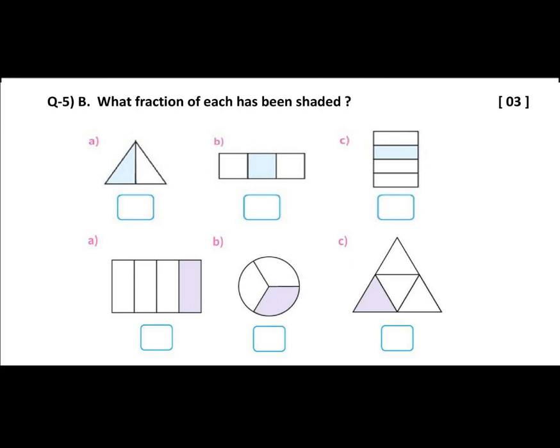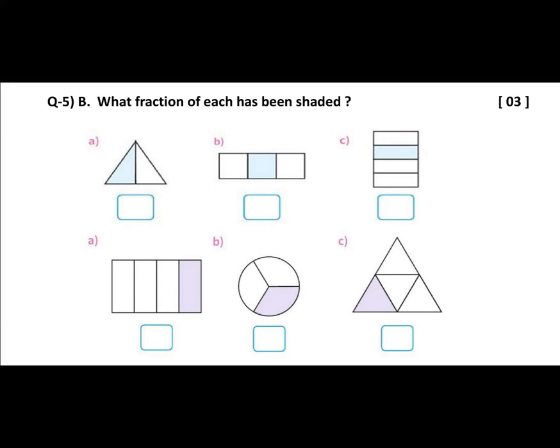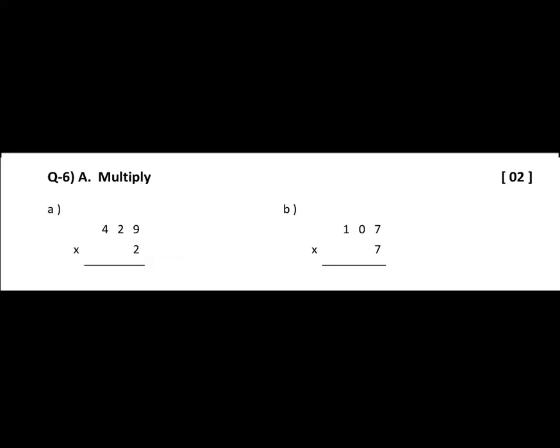Question number 5b. What fraction of each has been shaded? Here you have to see the picture, see the shaded part and then write down the fraction in the box. Question number 6a, multiply. The first one is 429 multiplied by 2. B, 107 multiplied by 7.